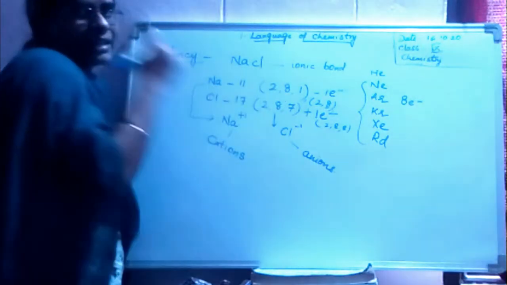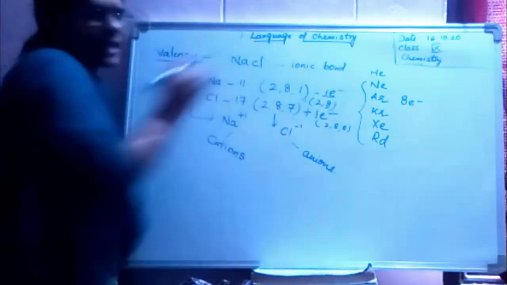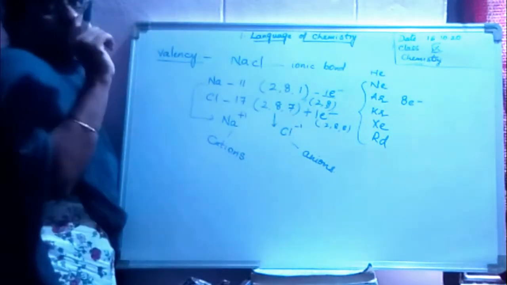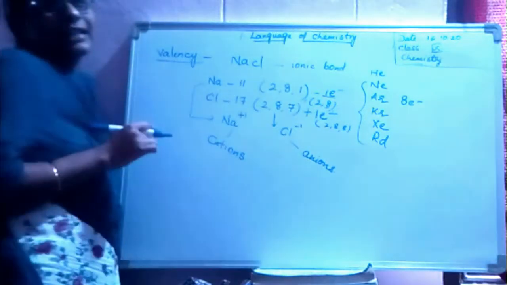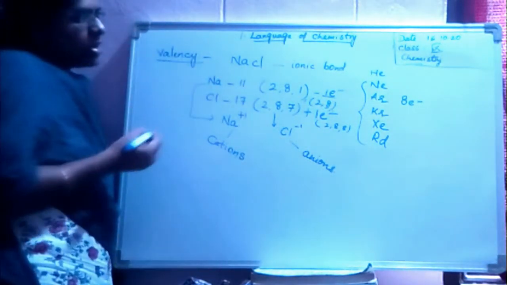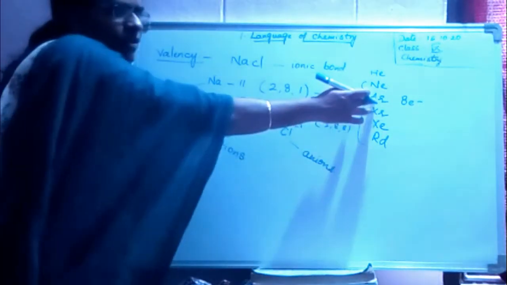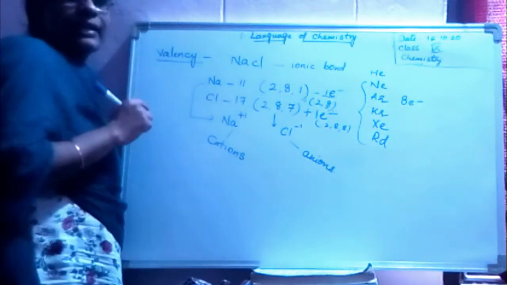Okay? See here, what I said, valency means the number of electrons lost. Here, has my chlorine lost one electron? Yes. To attain what? Inert gas configuration. It has attained the inert gas configuration of which element? Neon. Here, chlorine also attained the inert gas configuration of argon by adding one electron.